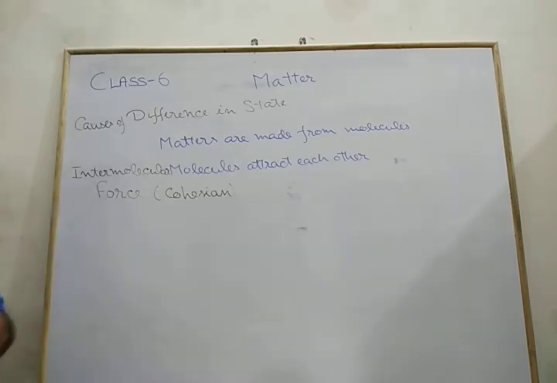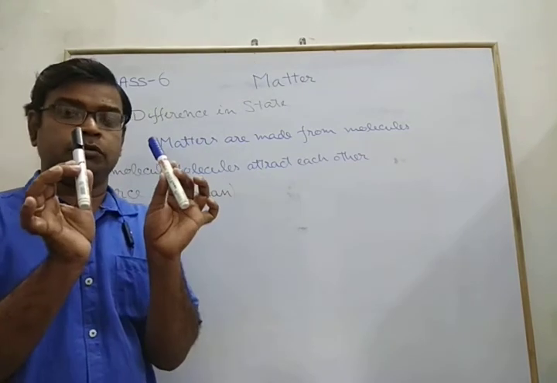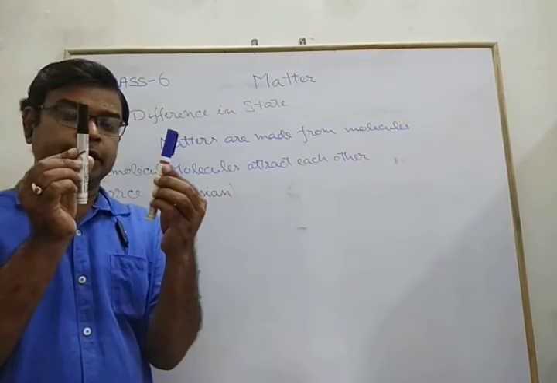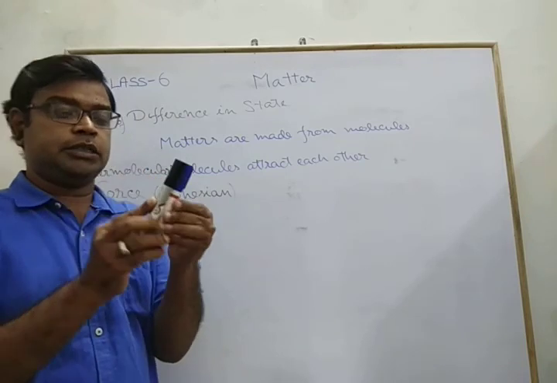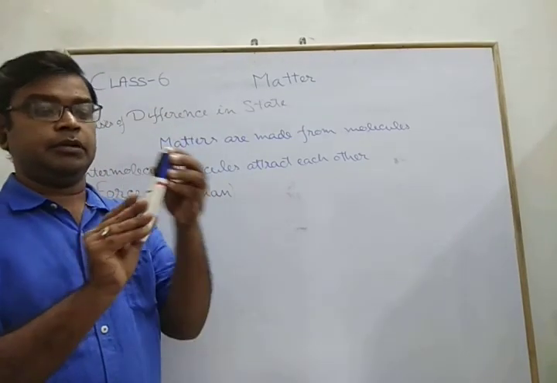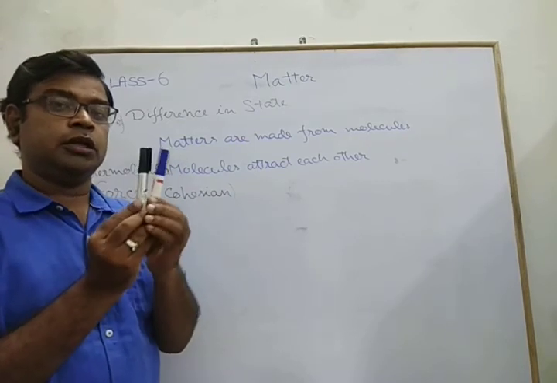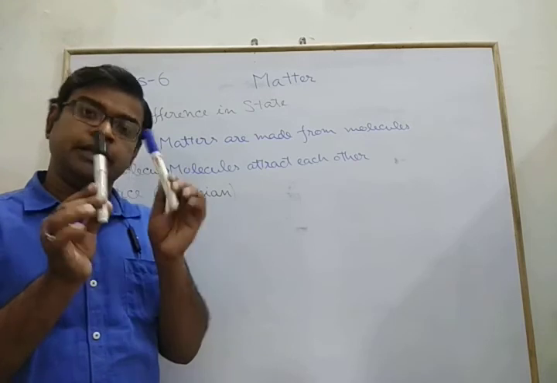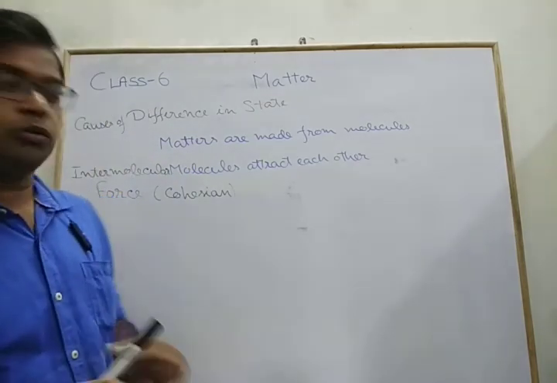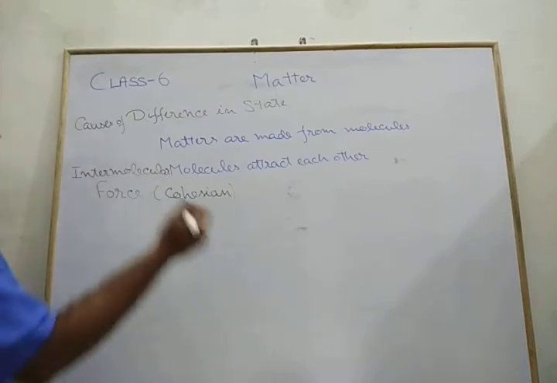In the case of matter, suppose these two are molecules of matter, and if they attract each other, they come closer and combine. But still, there must be some gap between these two molecules. The gap may be smaller, may be larger, but there is a space between two molecules.